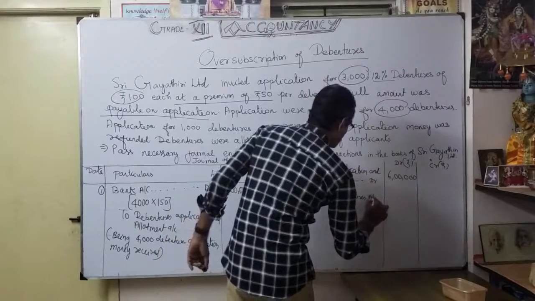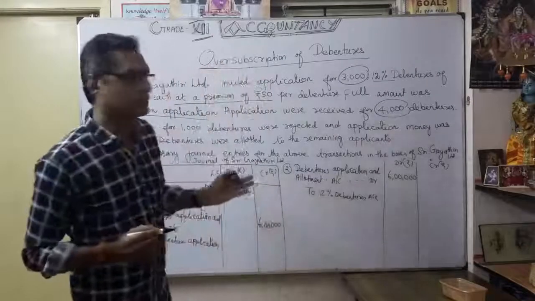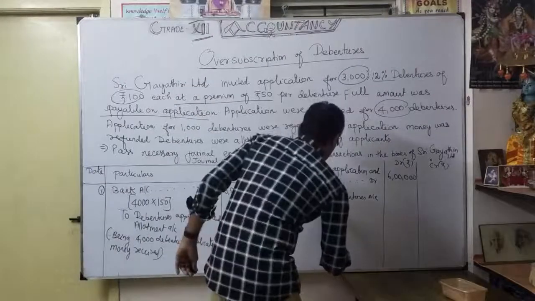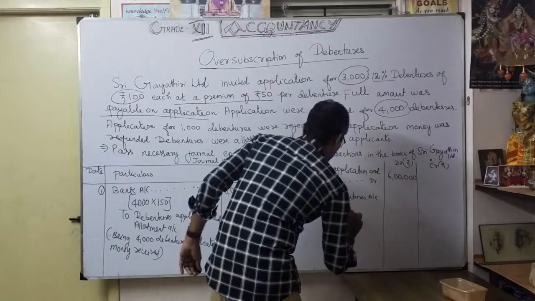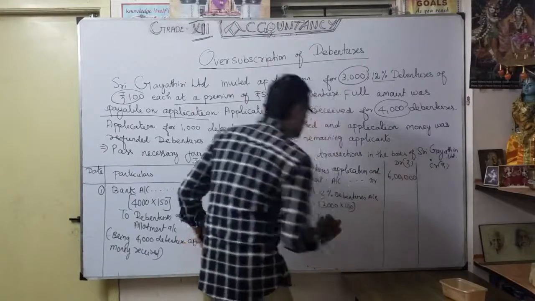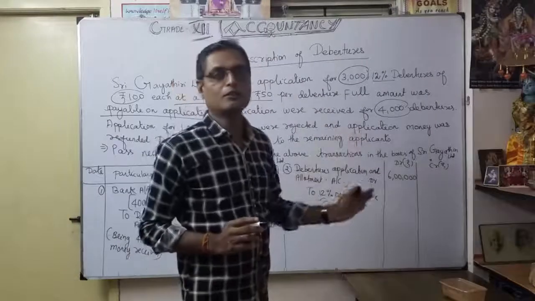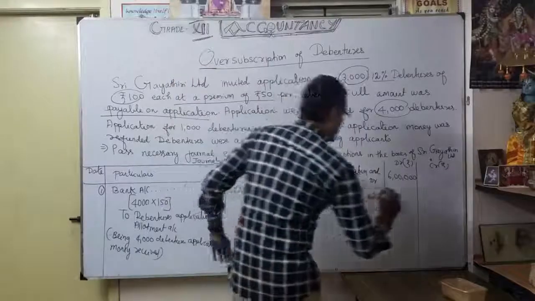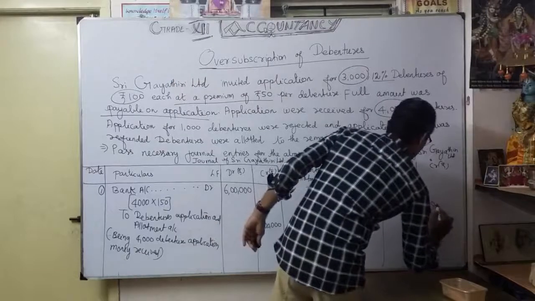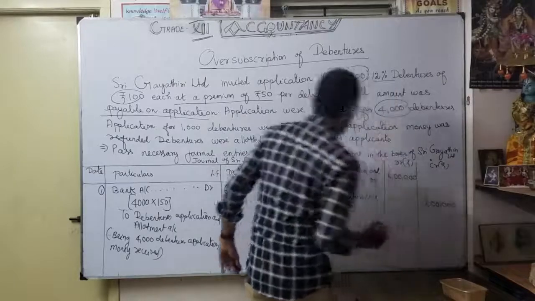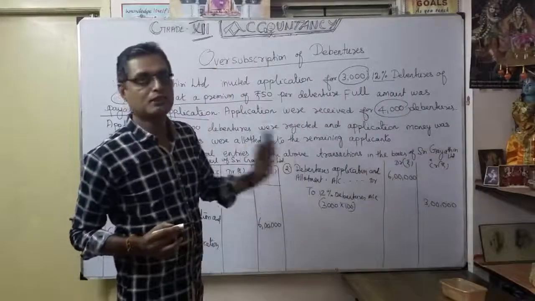12% debentures account. How much are we going to transfer? Only 3,000 into 100. So always, only the nominal face value we are going to transfer. Okay. So how much? 3 lakhs. We transferred 3 lakhs to 12% debentures account.